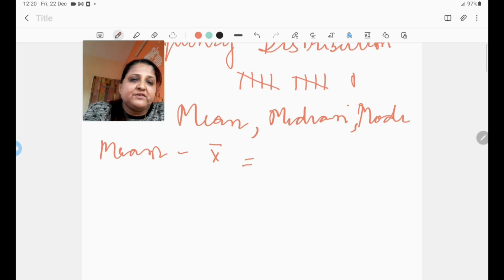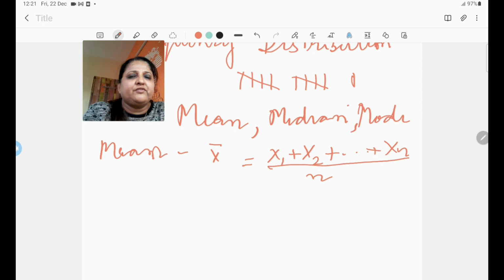If we refer to the previous example, marks of 10 students in Sanskrit, you simply have to add all the 10 marks and divide that by 10, because that is the observation of 10 students. So mean of n values, how do we get? We have to add up all these values, x1 plus x2 till xn, divided by n. This is how we find mean.